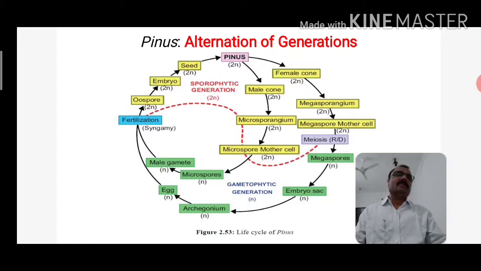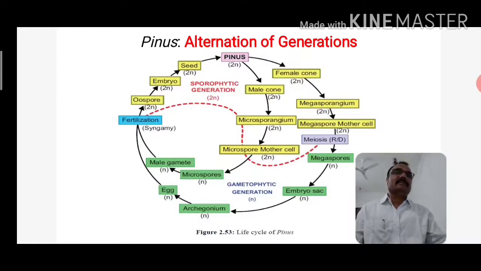The dispersal of seed by the wind follows, and after the seed finds suitable, favorable conditions, it germinates and grows into a new Pinus plant.